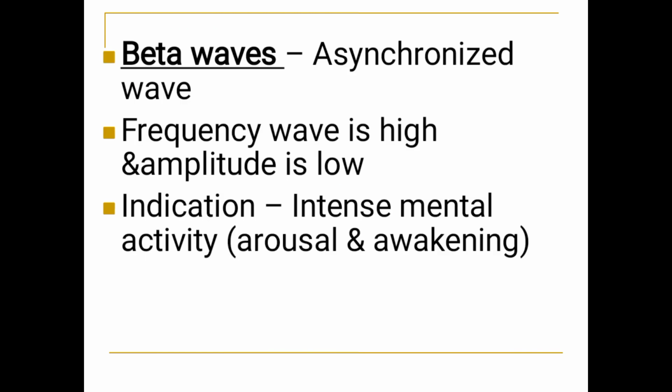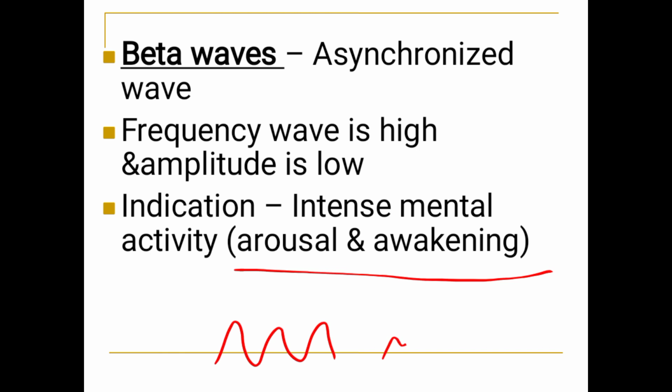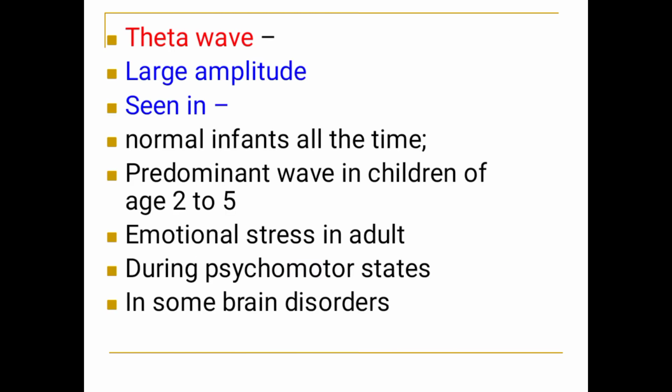Then coming to the beta wave. Beta waves are recorded usually when you are aroused or awake. If the beta wave is coming, that means the person is awake or aroused, with open eyes. These are asynchronous waves. The frequency is very high and the amplitude is very low. If this is the alpha wave, the beta waves are recorded like this: small amplitude, higher frequency, and more cycles.